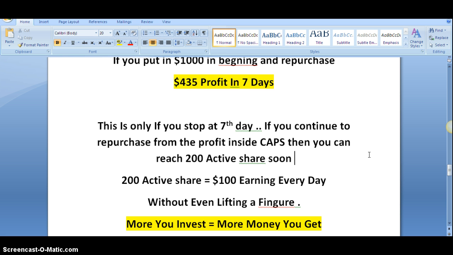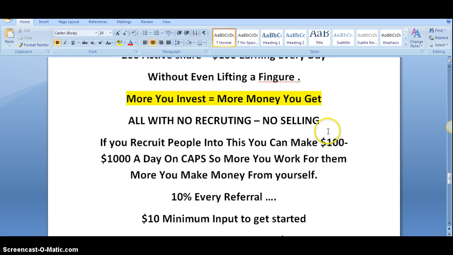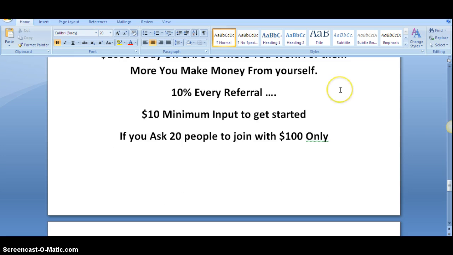So in a day, every person will be buying 2 to 3 shares, 4 shares, 5 shares. I will be earning $2, $3, $4 from every person every day. So if I join around 20 people like that, that will make me around $30 to $70 each and every day without even touching my laptop, without doing anything.